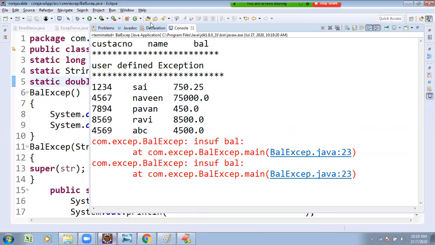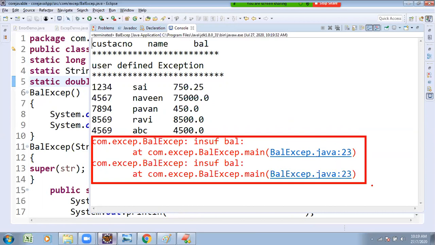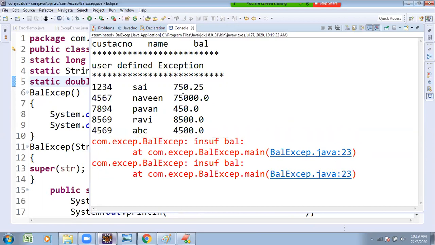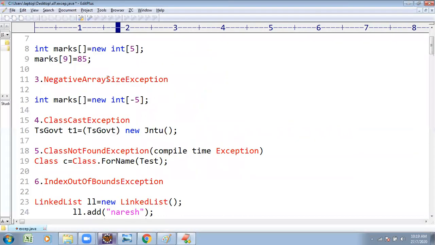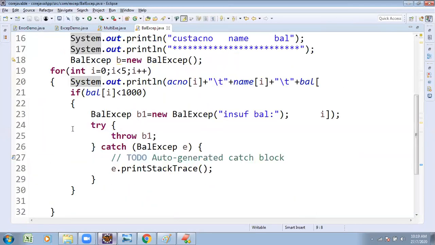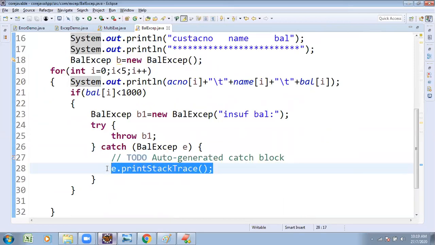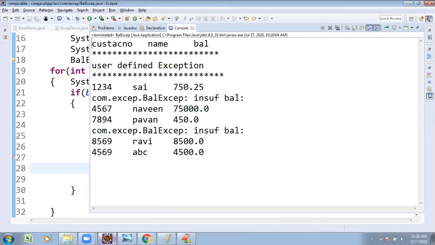For an array, N number of customer exceptions are there. But now observe where the exception is getting. At the end we are getting the exception. But instead of that, I am expecting to get the exception at that line only. What is the procedure I have to follow? Instead of using the print stack trace method, take this out, System.out.println of that exception. See once, try to observe. In that line, here only we get the exception.